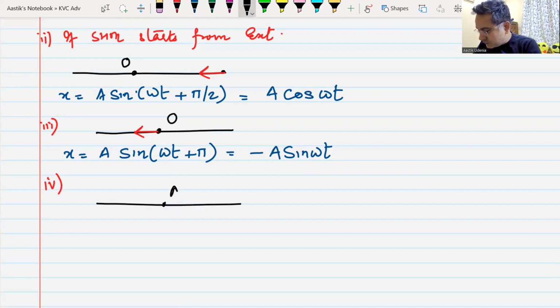If the equation begins from this point like this, then what will be the equation?